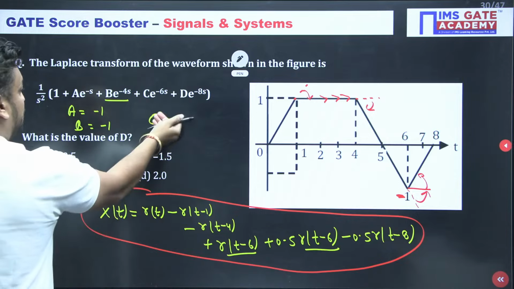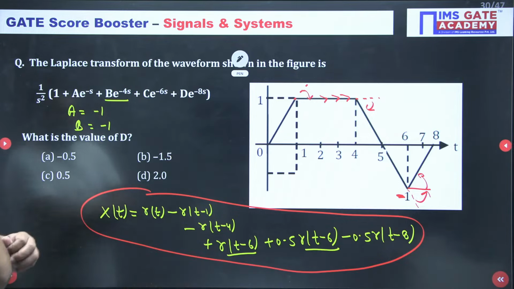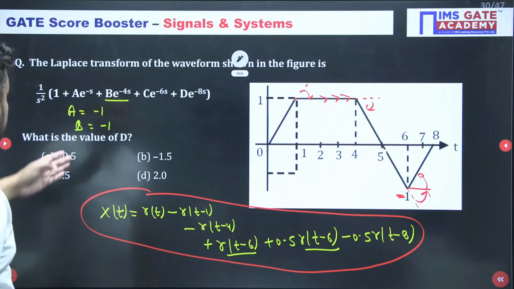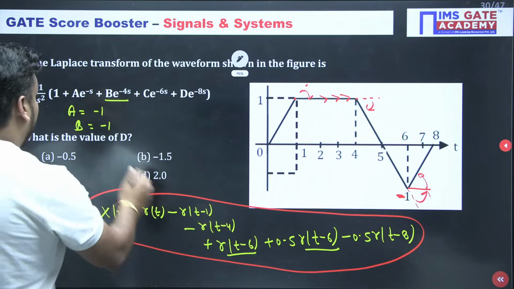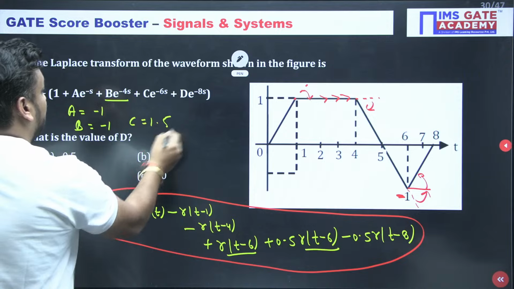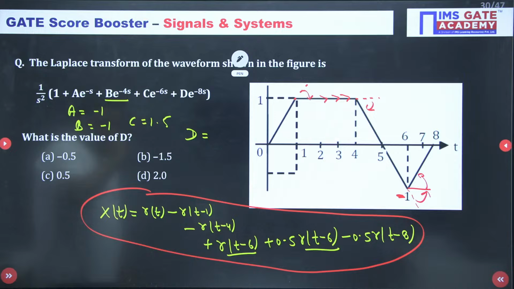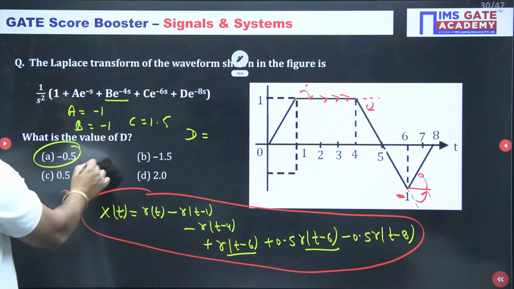Plus or minus, just let me know. At the 6 location, what is happening? Both plus, sir. Both plus. So 1 is 1 and 1 is half, 1.5, sir. So asking for D, not C value. Okay, sorry, sir. So C value is 1.5, by the way. And asking for D value. D value is nothing but minus 0.5. It means option number A only.